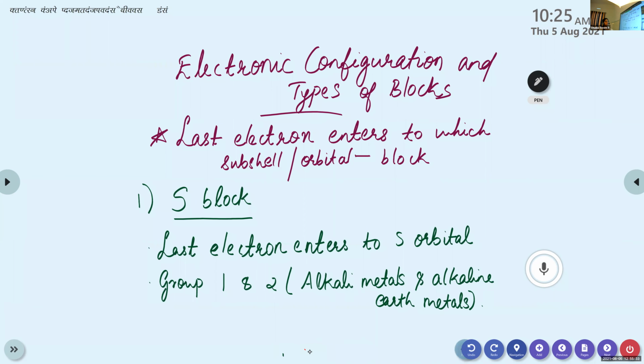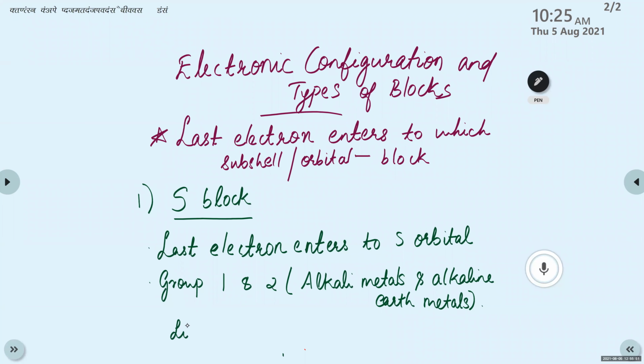Now we are going to check the electronic configuration of some elements from this first and second group. So we can start from lithium. What about the atomic number of lithium?